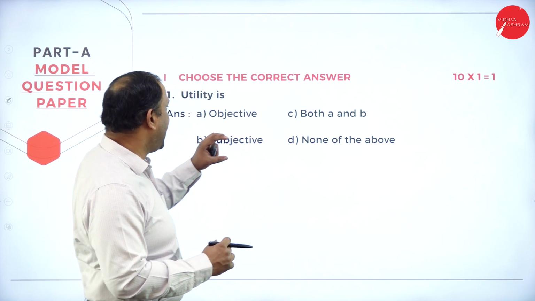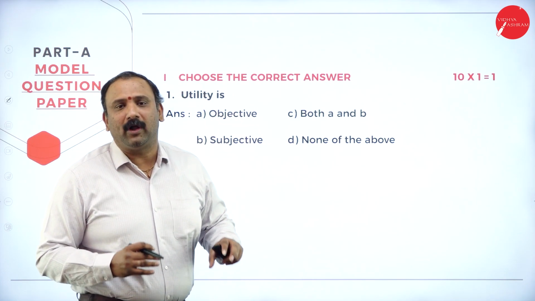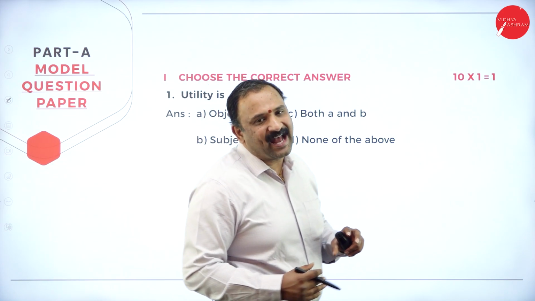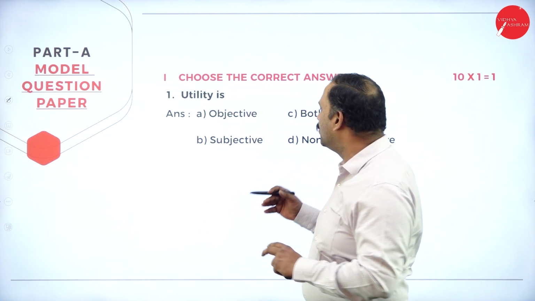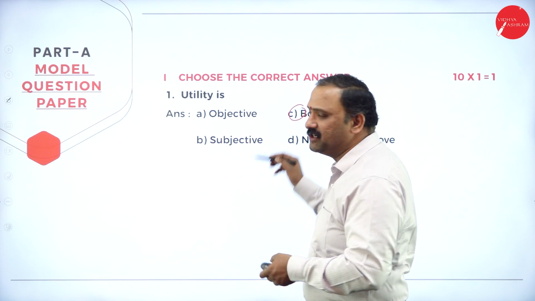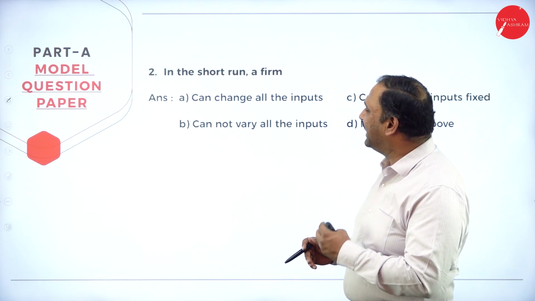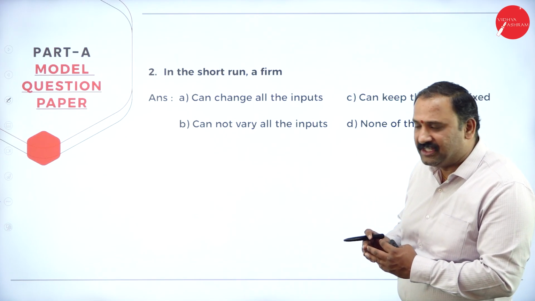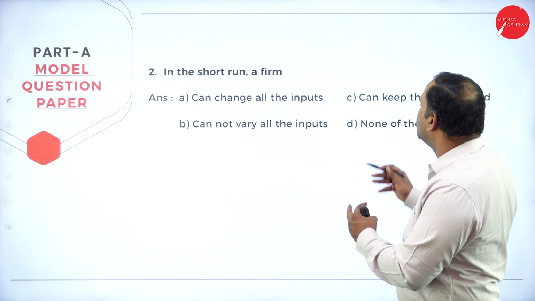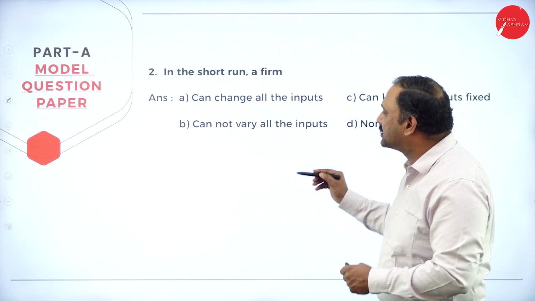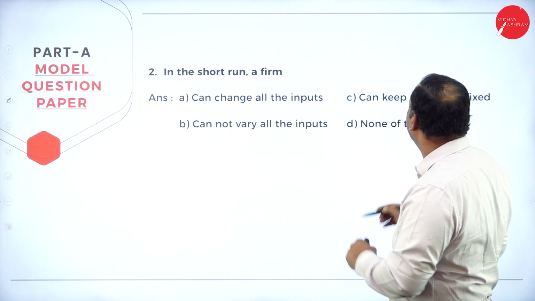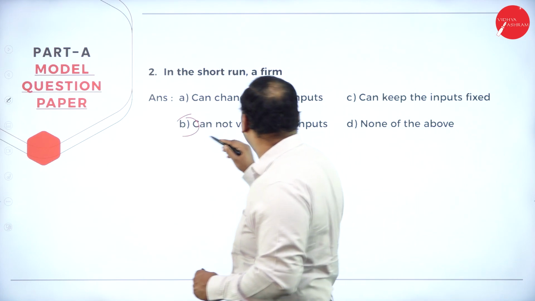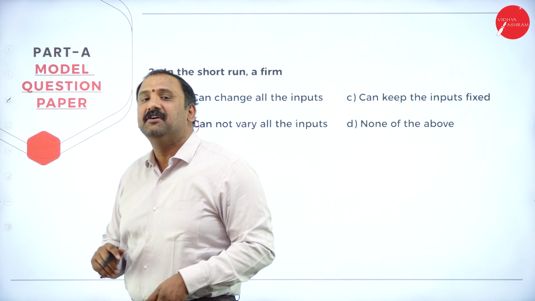Starting with part A, utility. What is utility? We all know that utility can be objective and subjective in nature. So you go on with this choice here, followed by the next question. In a short run firm, can we change the inputs? Absolutely not. We cannot vary all the inputs. So we would keep the factor very clearly here. You have to keep the inputs fixed.